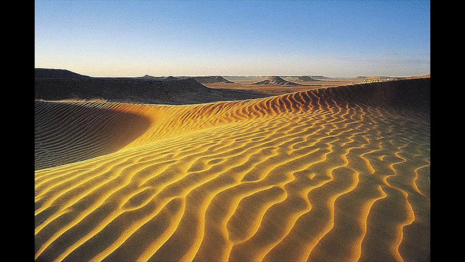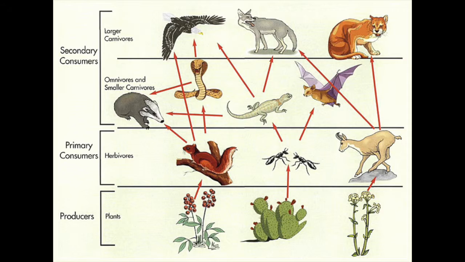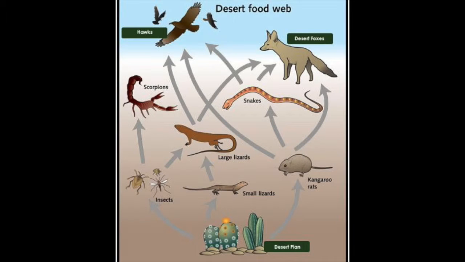A desert is a sand-filled ecosystem where plants and animals that rely on very little water live. The desert is extremely hot during the day, and at night it becomes very cold and goes into the negatives. Now, this food web demonstrates how the primary consumers, which are the herbivores, eat the desert plants, which are the producers. The primary consumers are eaten by omnivores and smaller carnivores, which are the secondary consumers. The secondary consumers eat the primary consumers, but larger secondary consumers will eat other secondary consumers.